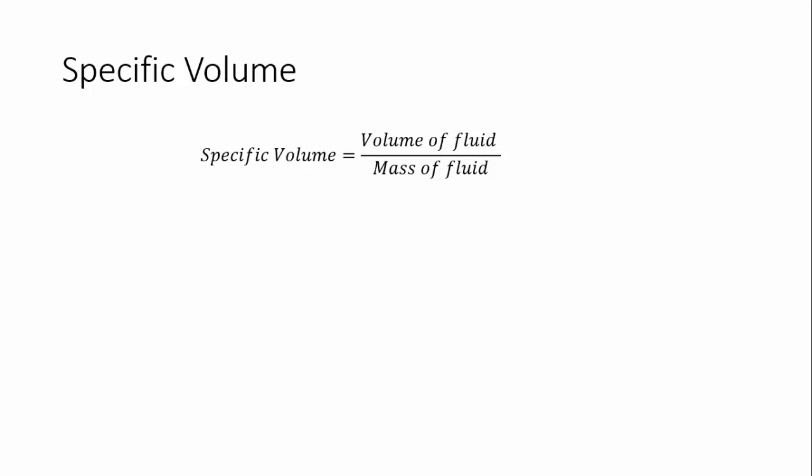Specific volume is nothing but volume by mass, just the inverse of that. So specific volume is the inverse of density. We can write specific volume is equal to 1 by mass density rho. It will have a unit of meter cube per kilogram, whereas density had the unit of kilogram per meter cube, just the inverse. So now we can say the specific volume is inversely proportional to density or mass density.